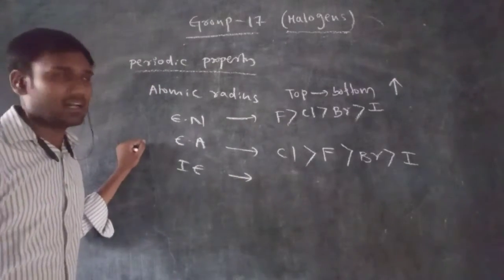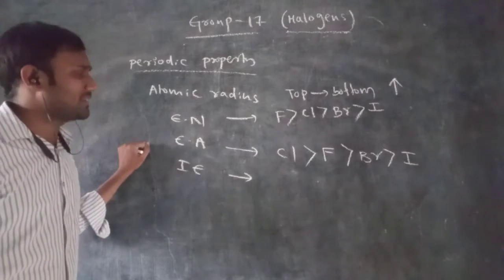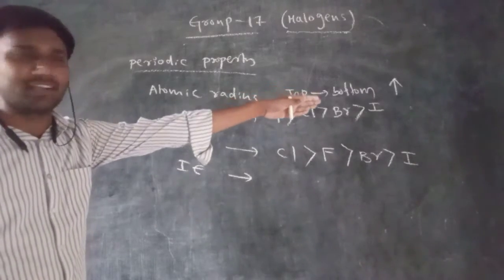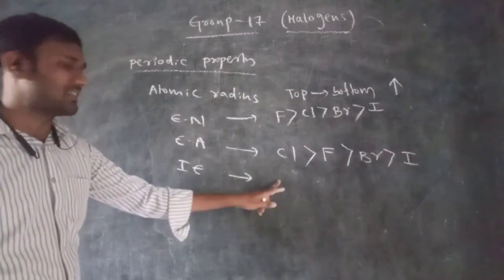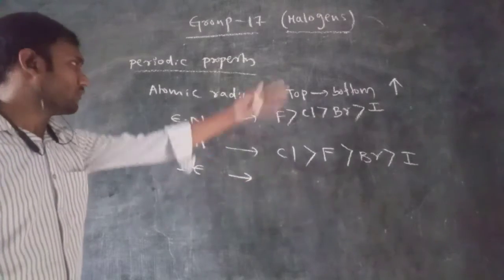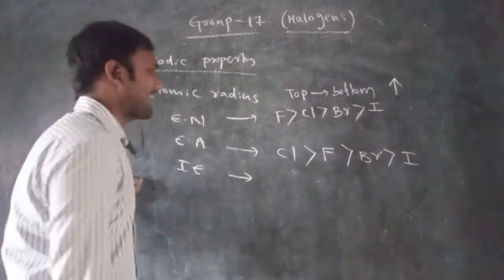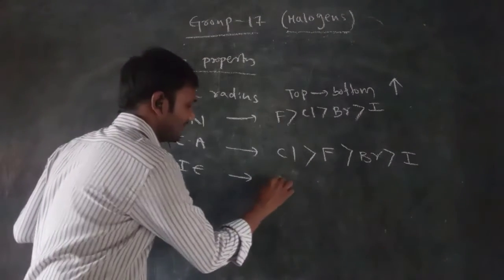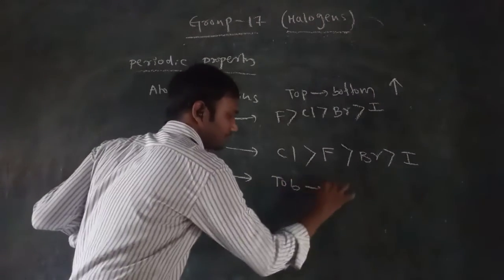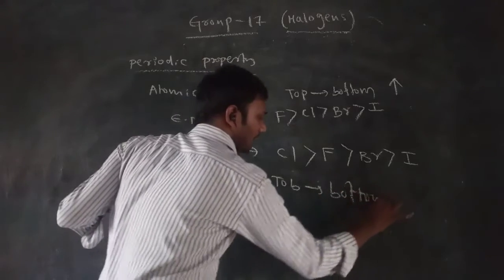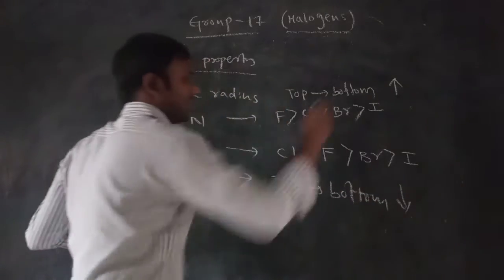Ionization energy is indirectly proportional to the atomic size. Atomic size, what is happening here? Top to bottom, atomic size increases. At the same time, top to bottom, ionization energy decreases. So atomic radius and ionization energy are indirectly proportional. That is a very well-known factor. So ionization energy, top to bottom, decreases because atomic radius increases.